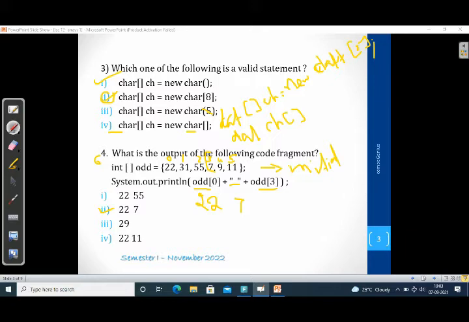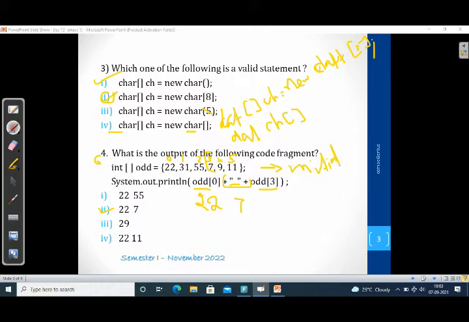Then we have a space given inside the double quotes. Then again odd 3, that is the third index. The third position has the value of 7. So 22, 7 is the answer. Don't consider this a sum. You know that this is a concatenation operator, acting as a string operator, here the plus. So 22, 7 is the right answer.